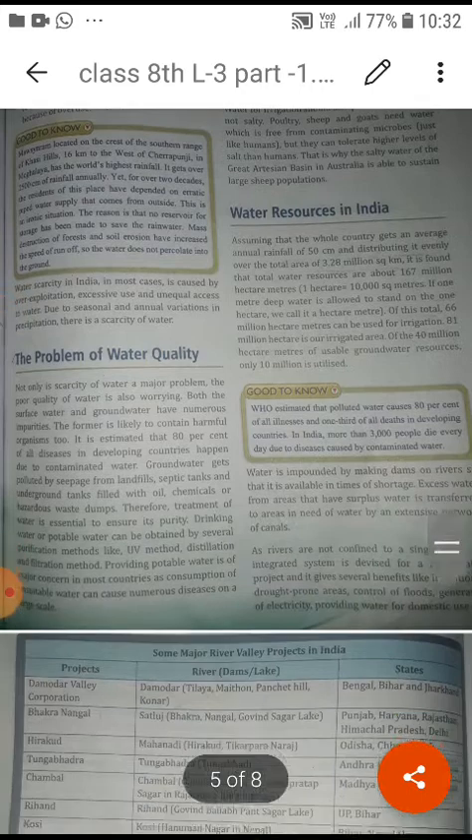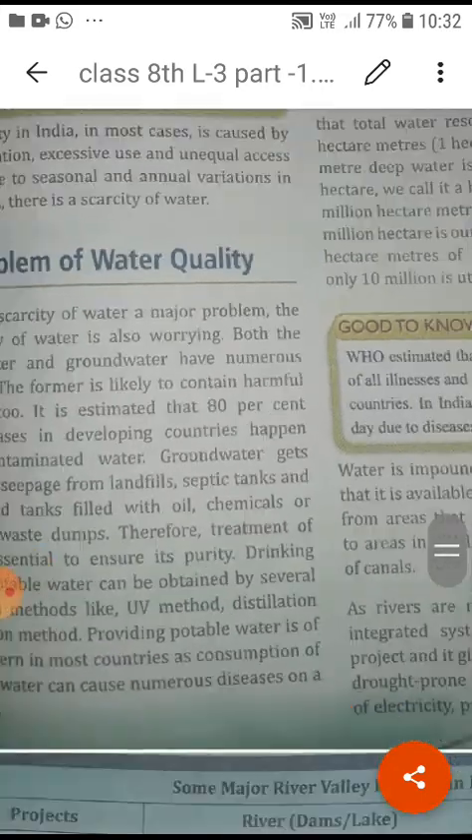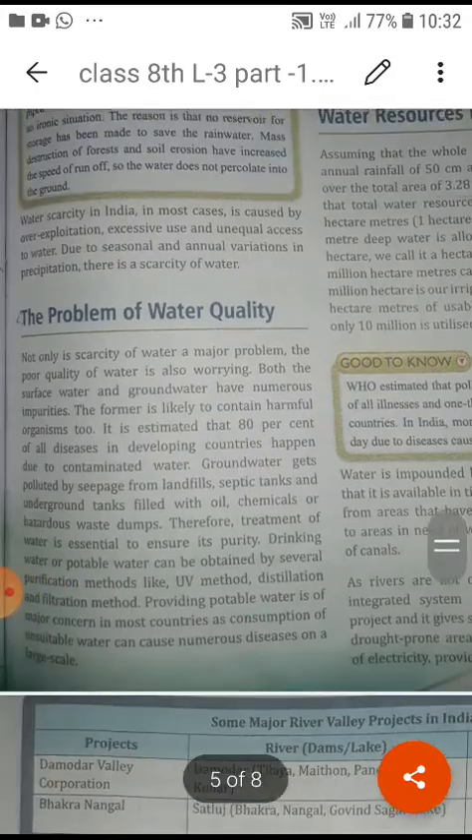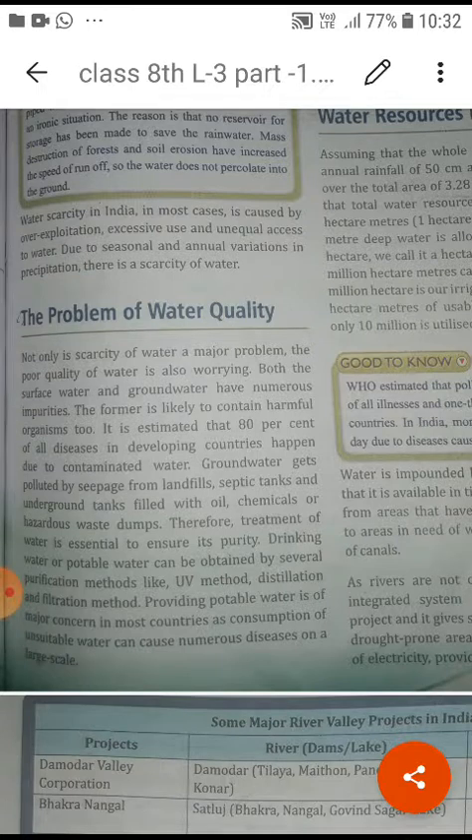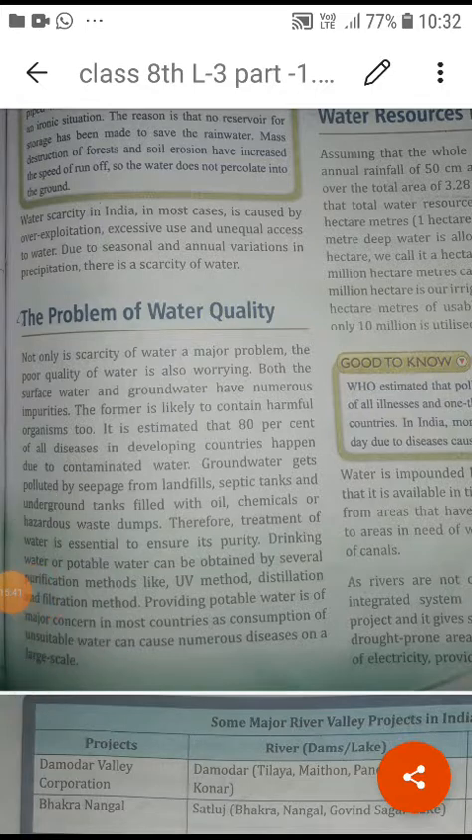Now student, we can understand what is the problem of water quality. This is the main problem nowadays for each society and for the country, because we are not getting fresh water. Just now I explained to you, only 1% of water is available for consumption of human beings and for the animals.